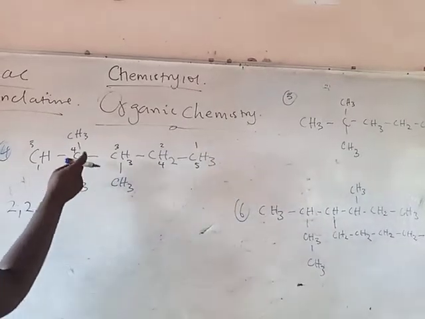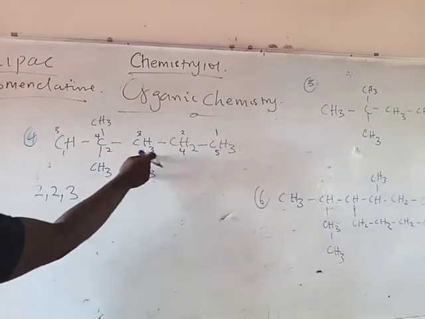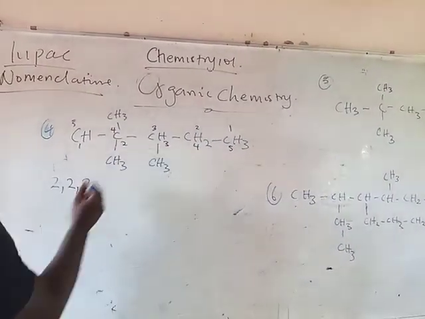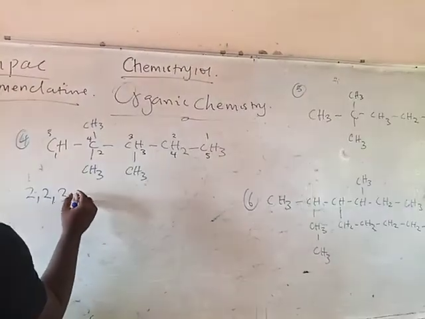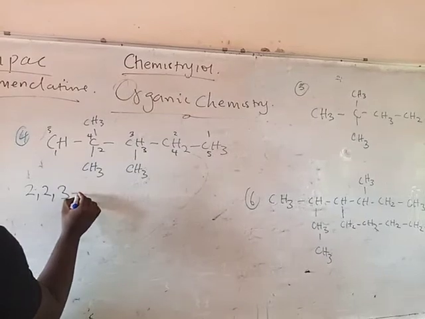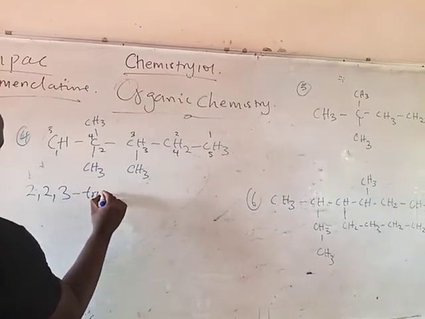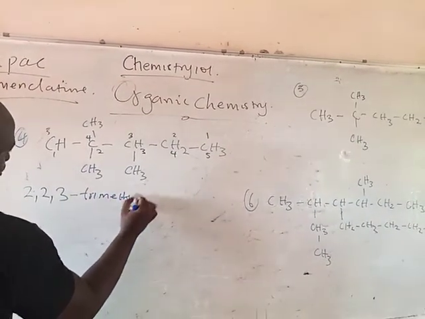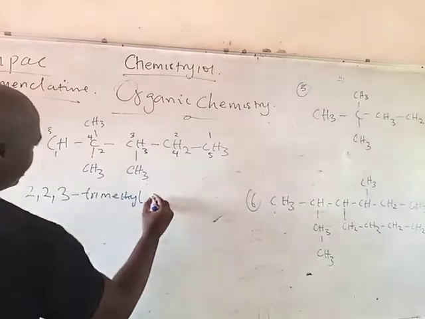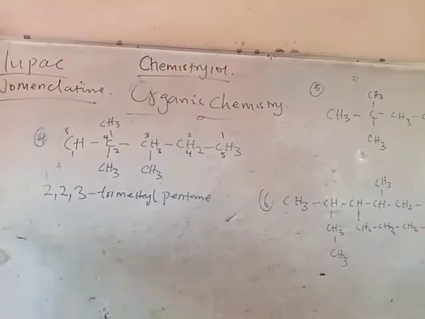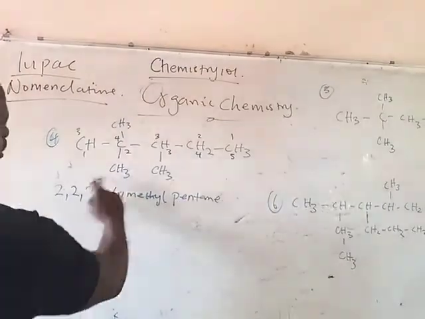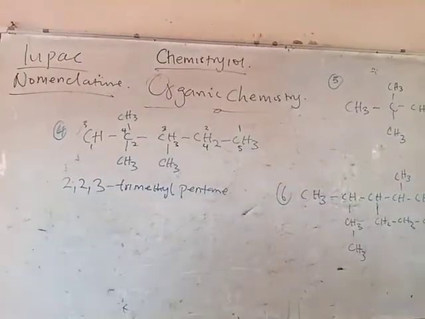So it means at 2 I have 2, 2, and then at 3 I have 3, right? So this is 2, 2, 3. Then remember, immediately you reach here, tri, methyl, and the longest is what? Pentane. So this is 2, 2, 3 trimethyl pentane. Are you with me?